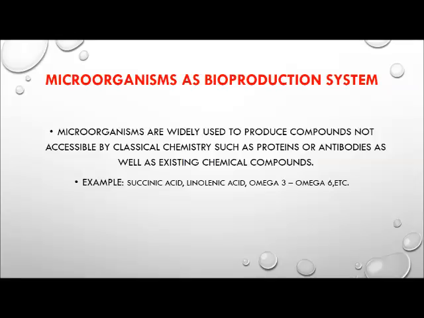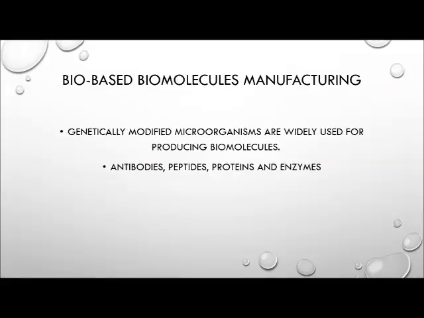Microorganisms as bioproduction systems: microorganisms are widely used to produce compounds not accessible by classical chemistry, such as proteins or antibodies, as well as existing chemical compounds. These are some examples of chemicals and biochemicals accessible by microbial manufacturing: lysine, linolenic acid, omega-3, and omega-6.